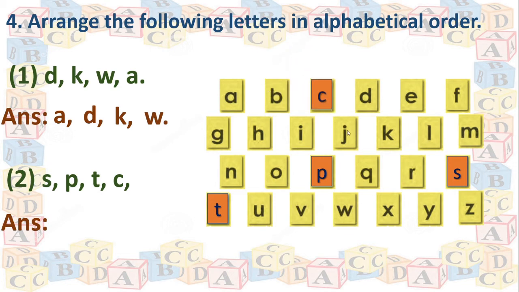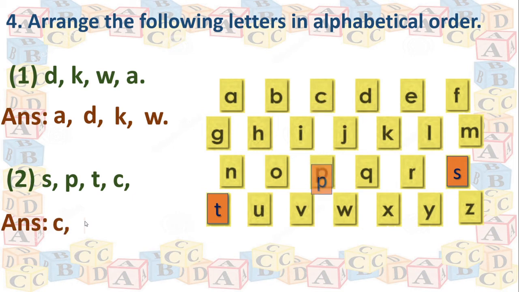Come on, tell me now these letters according to the alphabetical order. Very good. First comes C, then in the second line nothing is there, then in the third line P, then comes S, then last T. Isn't it? Okay, we will write down here.